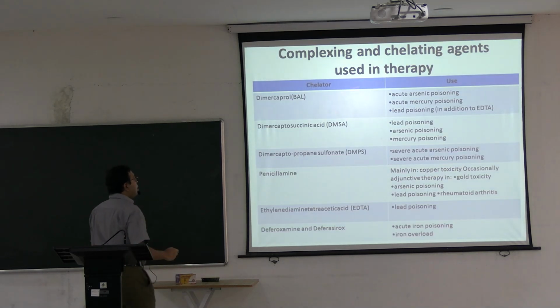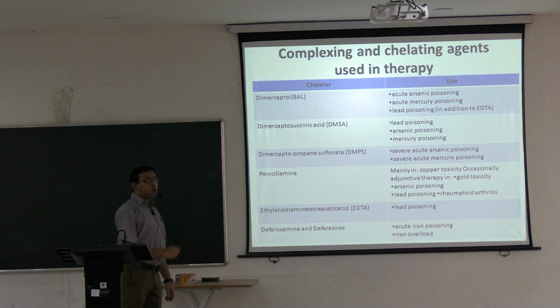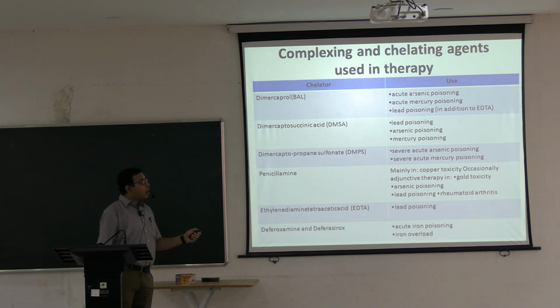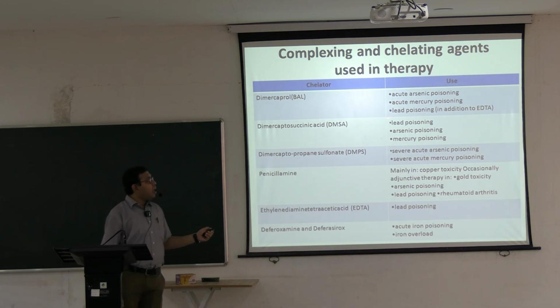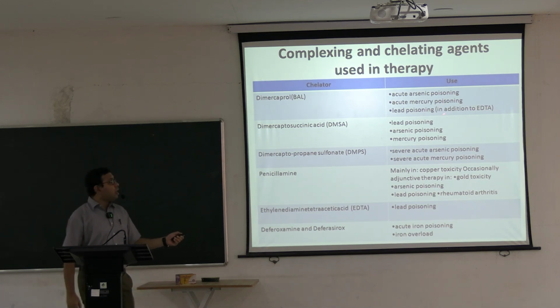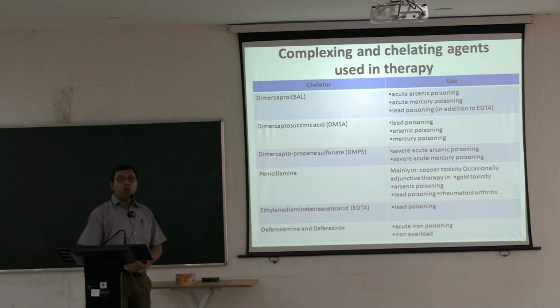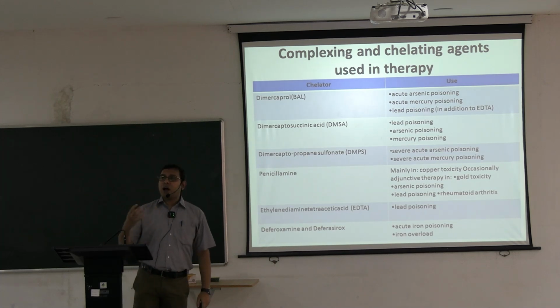So you can see, in a nutshell, complexing and chelating agents, what are they used in therapy? This is the Dimercaprol, mainly used in acute arsenic poisoning, acute mercury poisoning, and as supplementation in lead poisoning in addition to the EDTA. Dimercaptosuccinic acid, again it is used in lead poisoning, arsenic poisoning, mercury poisoning. Dimercaptopropane sulfonate is another congener of Dimercaprol. This is used in severe acute arsenic poisoning and severe acute mercury poisoning. So these are the congeners of Dimercaprol, so that the absorption will be more and the adverse drug reactions are less.